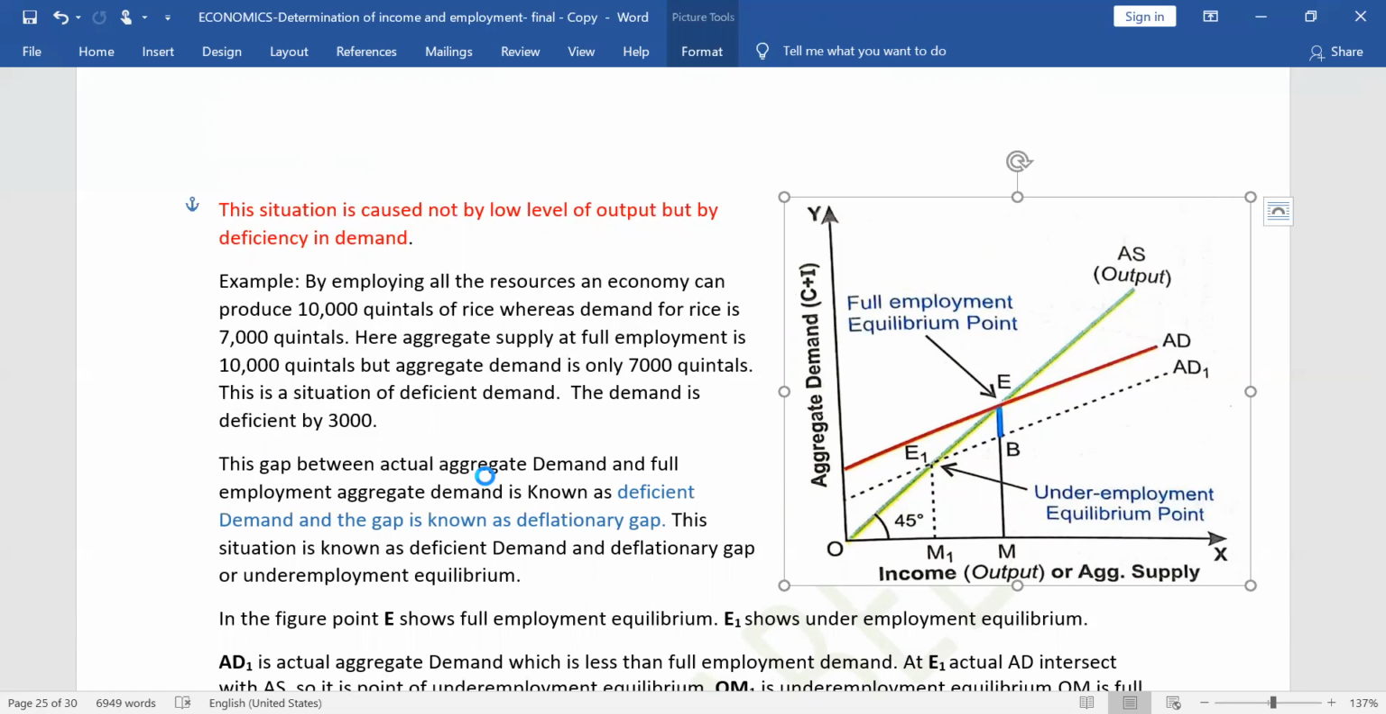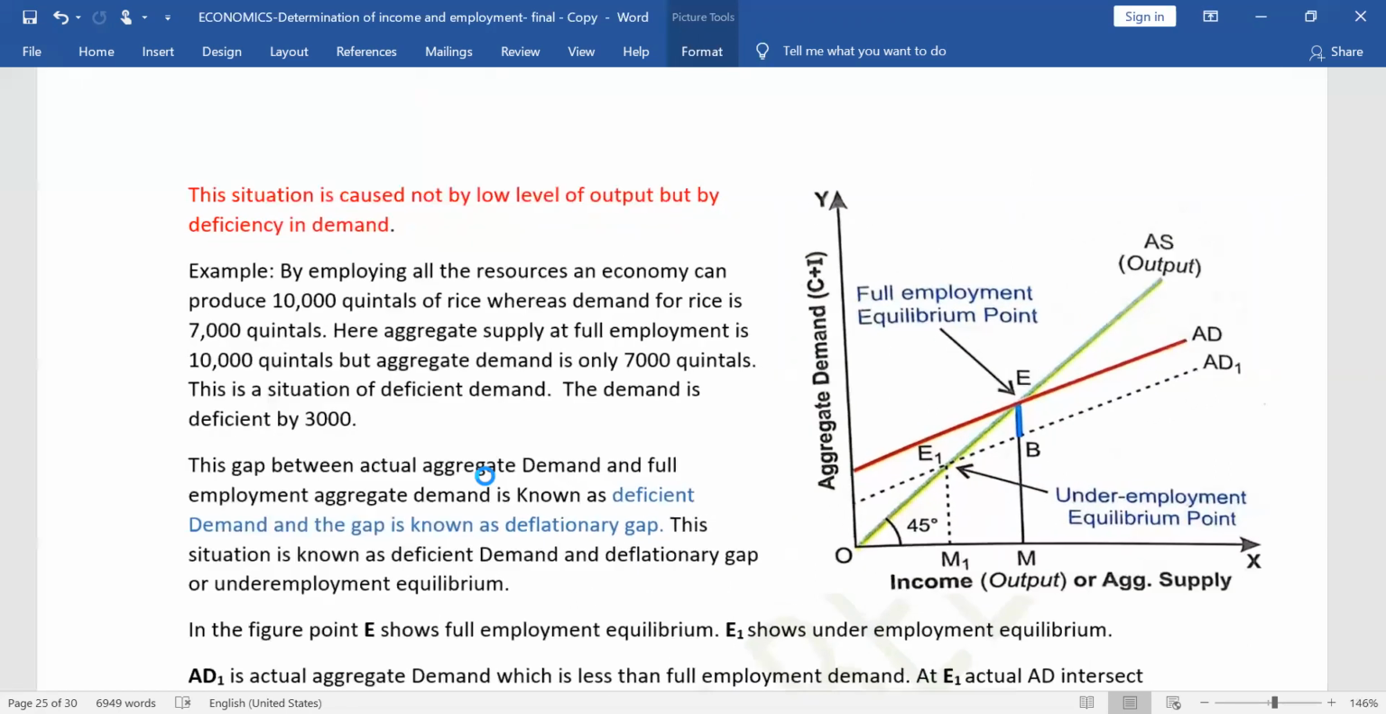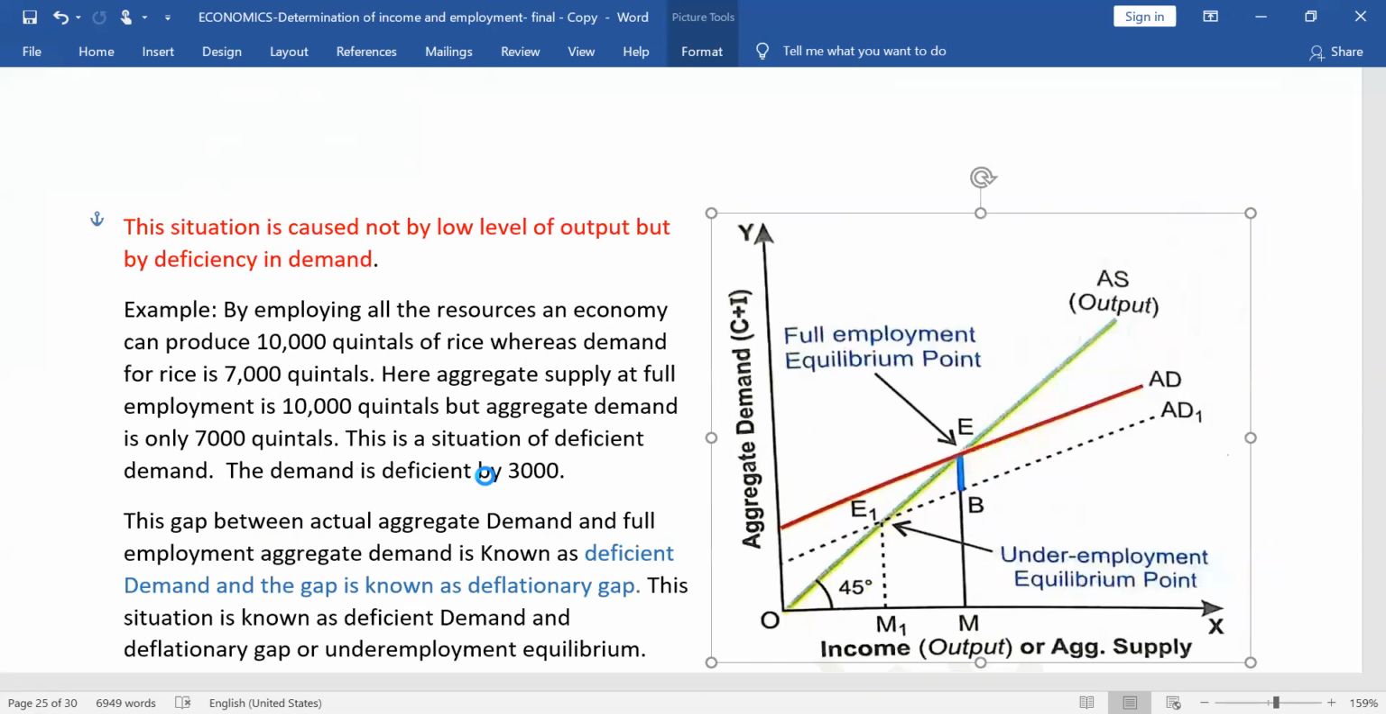Inflation is a situation when everything is increasing: prices of the commodities are increasing, employment is increasing, output is increasing. That is also because of aggregate demand. And if there is recession, that is also mainly because of aggregate demand, when demand is less. Let us have a look at the diagram and try to understand with the diagram.